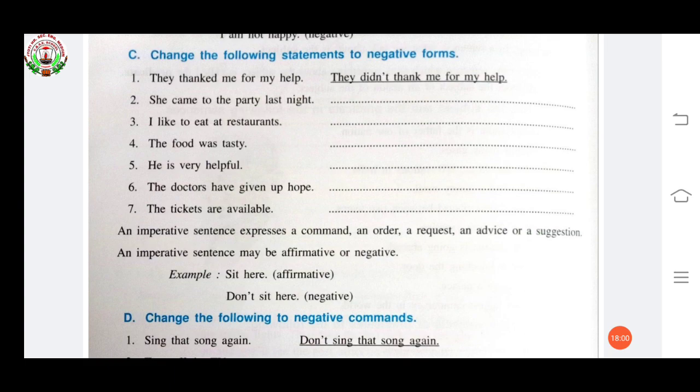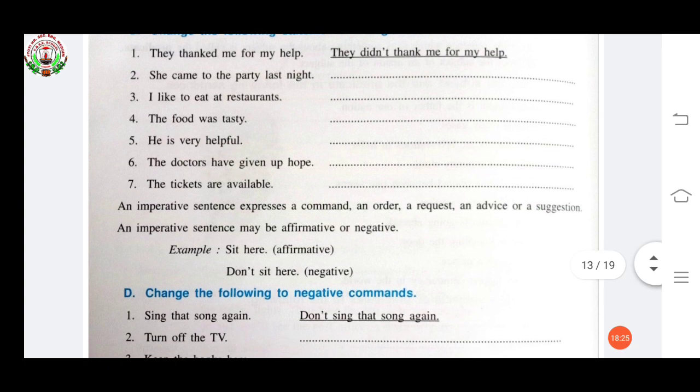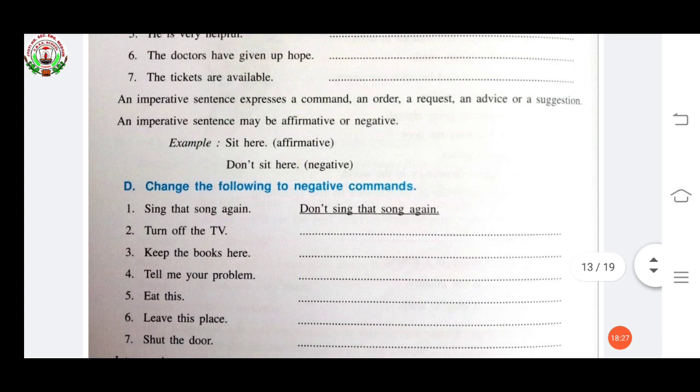He is very helpful. Present. He isn't very helpful. The doctors have given up hope. The doctors haven't given up hope. The tickets are available. The tickets aren't available. Okay? I hope you understood this exercise. Now, your next topic is what? As I taught you just now, imperative sentences.